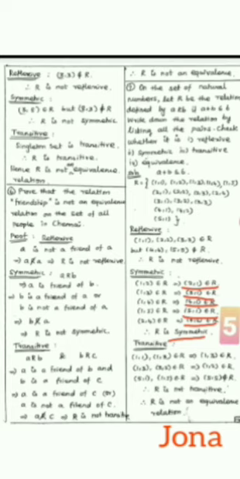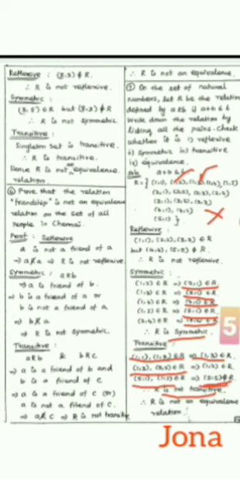The next one, transitive. (1,1) and (1,3) belong to R. This implies (1,3) also belongs to R. (1,3) and (3,2) belong to R implies (1,2) is in the set R. But (5,1) and (1,5) belong to R, while (5,5) is not in the relation R. Therefore, it is not transitive.